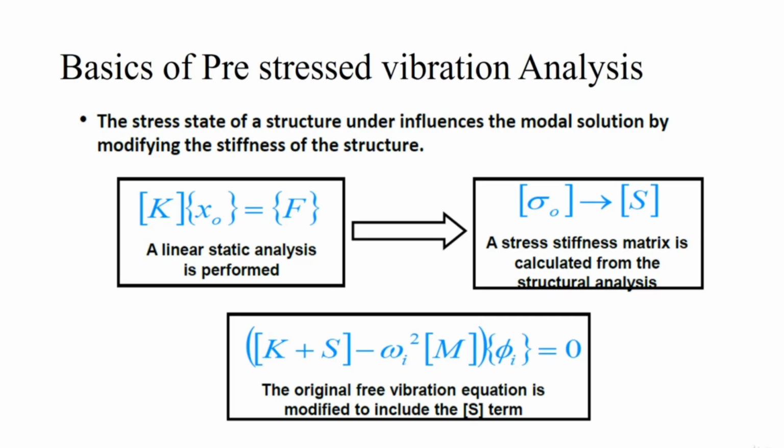Once we obtain the stress stiffness matrix, we are going to add this stress stiffness matrix, denoted by S, to the already existing stiffness matrix K. So the equation becomes (K + S - ωi² M) ψi = 0. So the free vibration equation has been modified to include the S term, which is nothing but the stress stiffness matrix, which comes from the structural analysis.